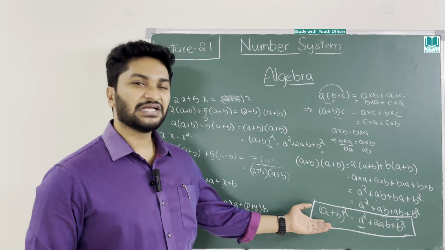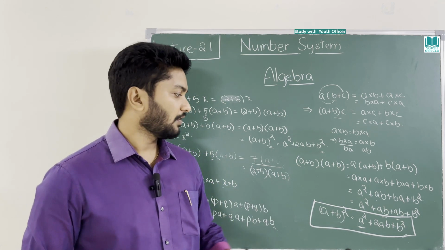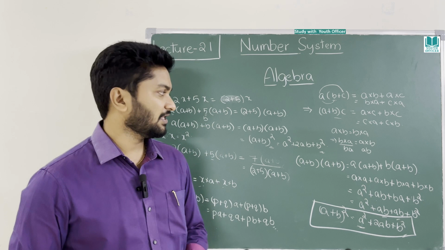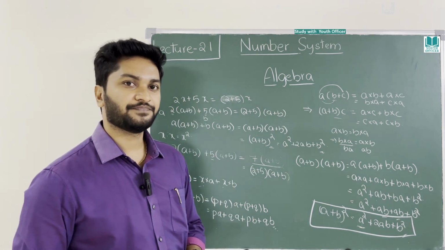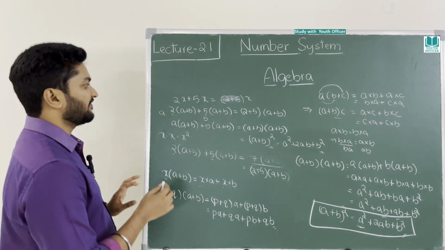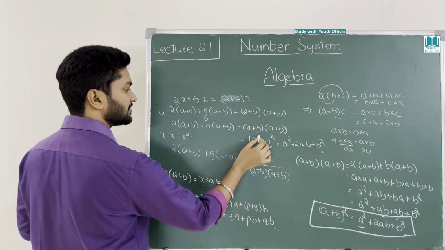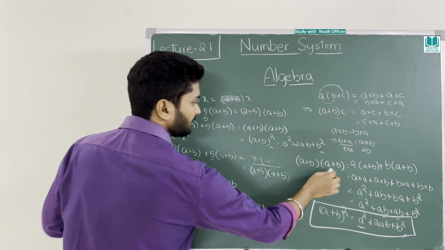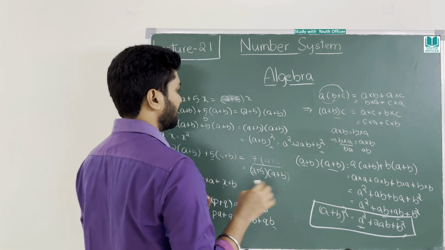Got it? From your childhood, you might have studied (a + b)² = a² + b² + 2ab, or a² + 2ab + b². Anything you can write. How is the deduction? Did you enjoy it? This is how many people get confused: how to divide them into this, or how to break them. Especially this kind of breaking is very difficult for many of you.